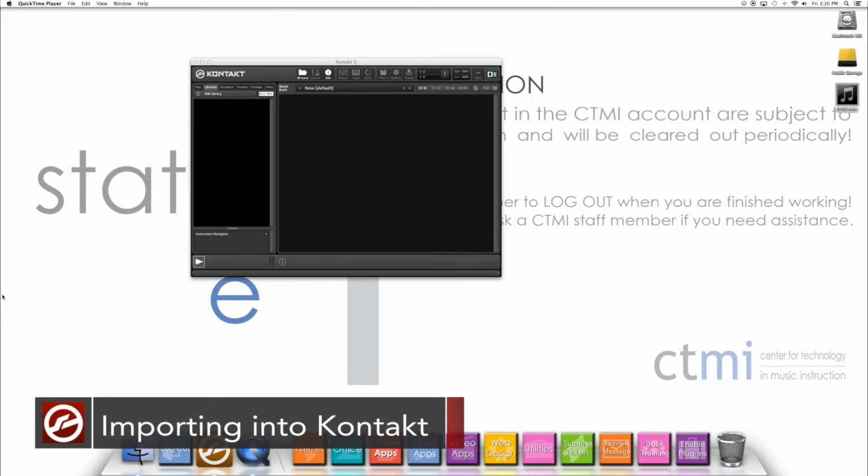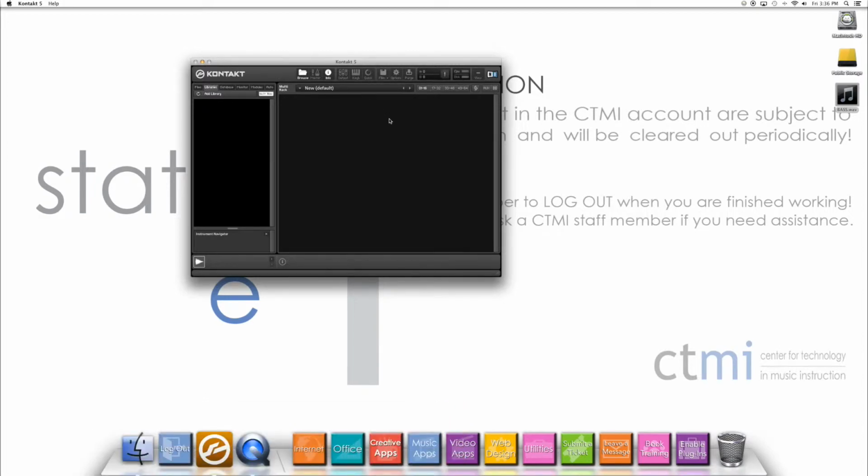Just like with Reason, sampling in Kontakt can be a breeze. Open up Kontakt and navigate to the Files menu and select New Instrument to create a blank new sampled instrument. Then, you can click on the wrench tool and open up the mapping editor.